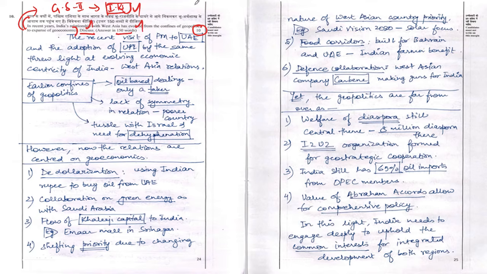And whenever a 10 marker question is asked in the UPSC mains examination, we will be given a maximum of 2 pages to write, friends. And if it is a 15 marker question, we will be given a maximum of 3 pages to write. And the key component of the question is about West Asia, and they have asked for a discussion about the evolving relationship from geopolitics to that of geoeconomics. And one key thing we need to observe here is the directive, that is discuss.